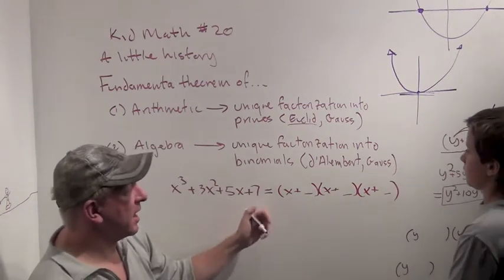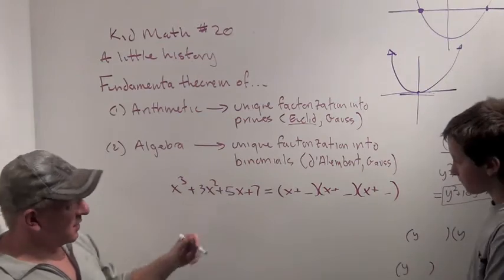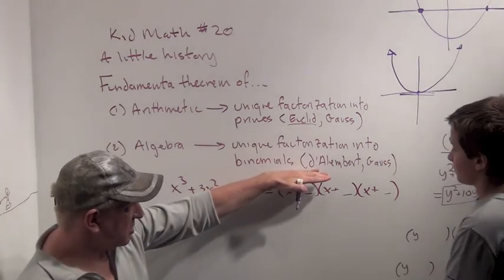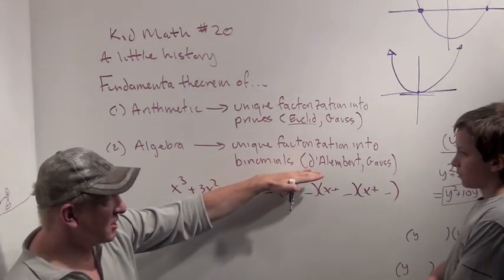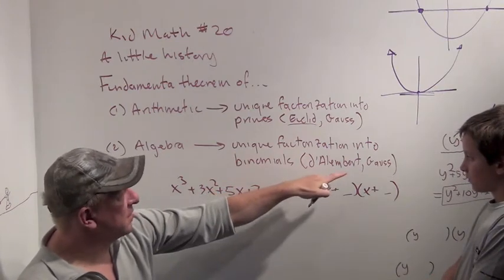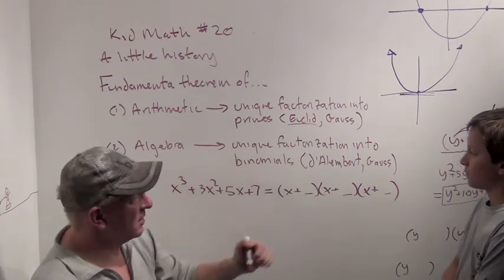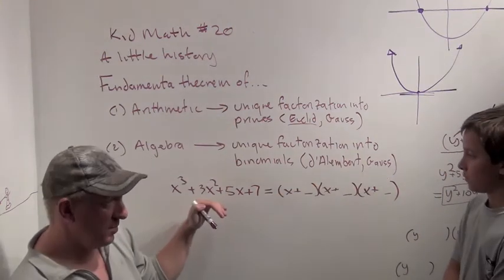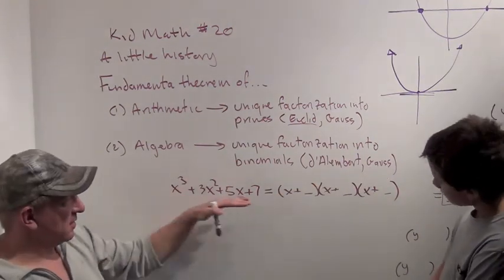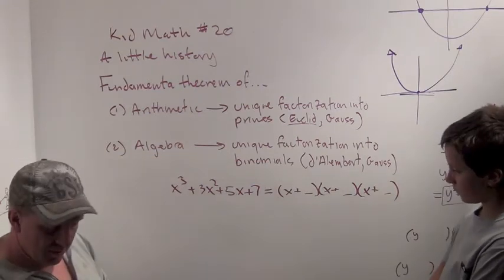And it's unique, again, up to order. This was first conjectured by, I believe, the French mathematician D'Alembert, but then later proven by Gauss, at I think age 21. This was actually his PhD thesis. It's called the Fundamental Theorem of Algebra.